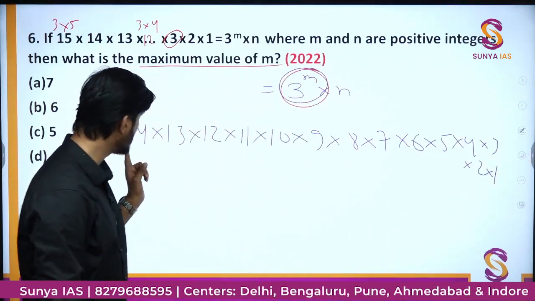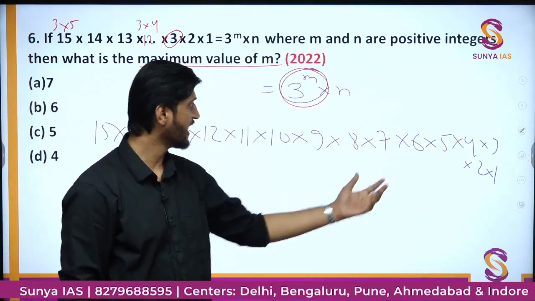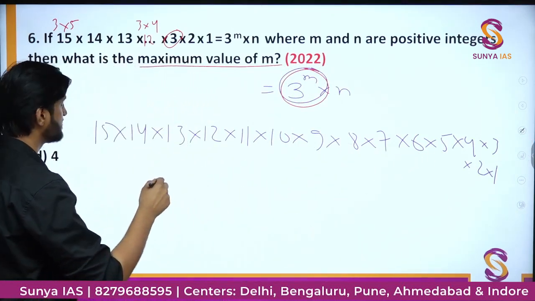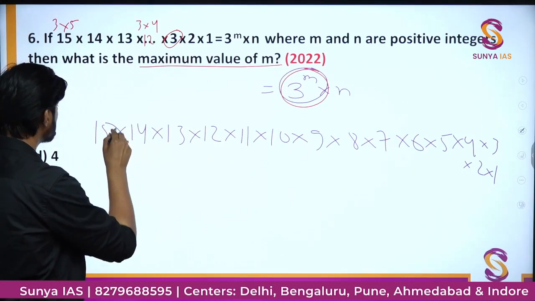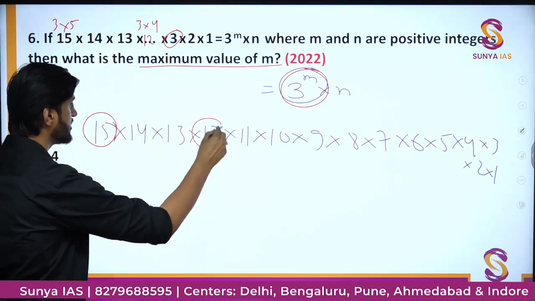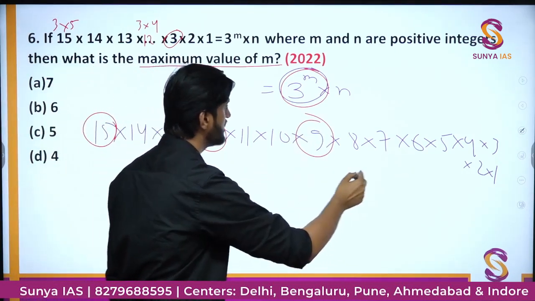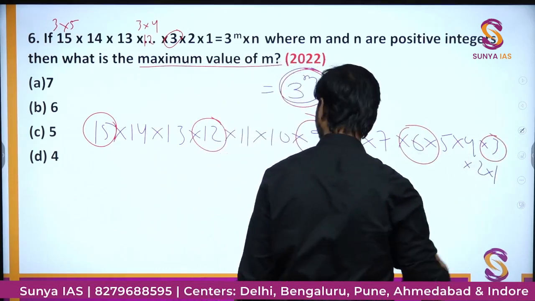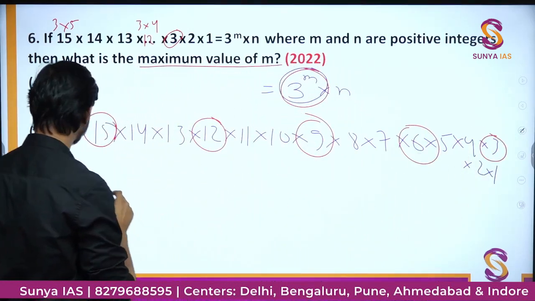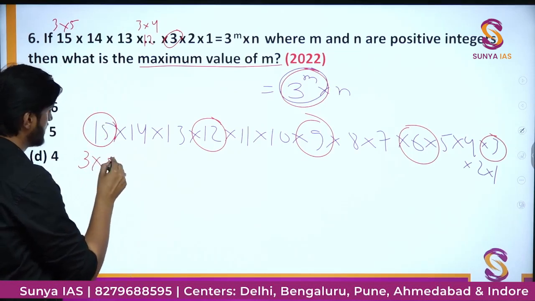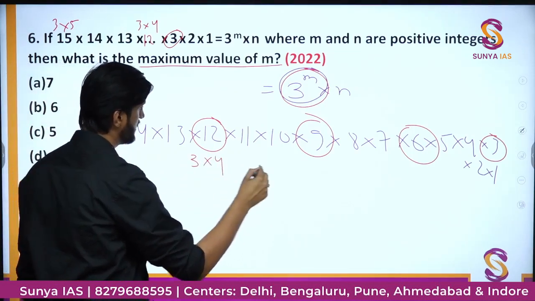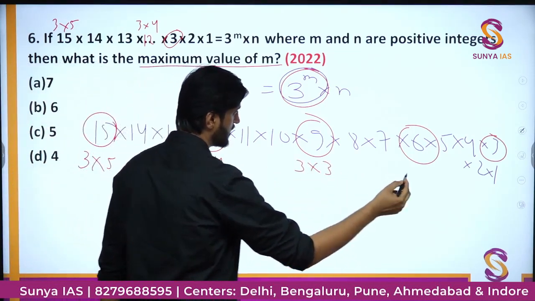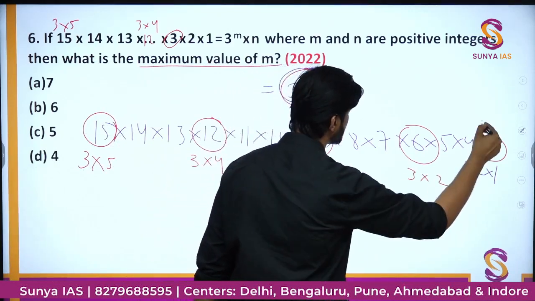Out of all these numbers, we have some factors of 3. So this is a multiple of 3, 12 is a multiple of 3, 9 is a multiple of 3, 6 and finally 3. Okay. In all of it, we can write 15 as nothing but 3 into 5. It is 3 into 4. This is 3 into 3. This is 3 into 2, and this is simply 3.